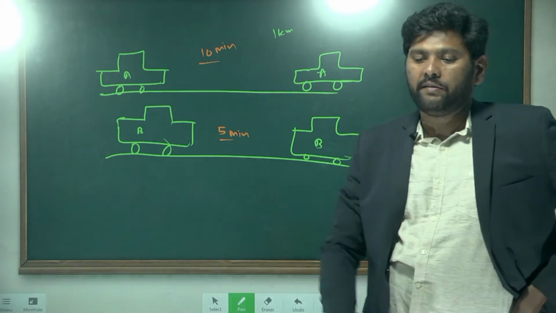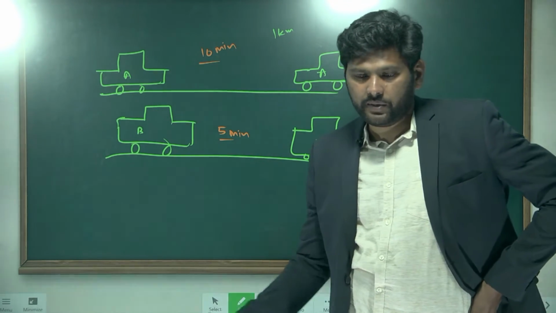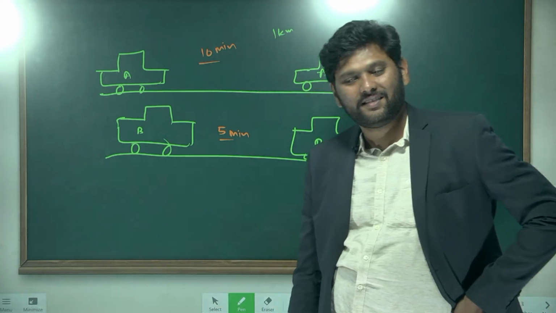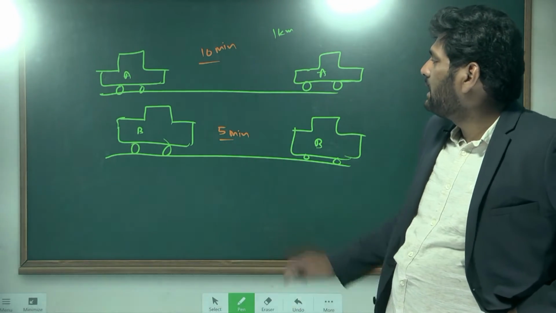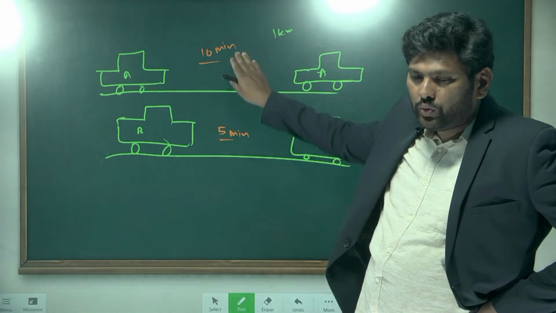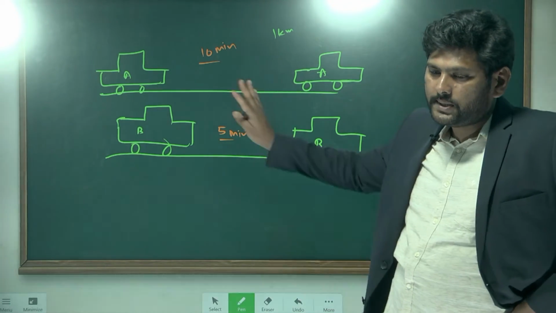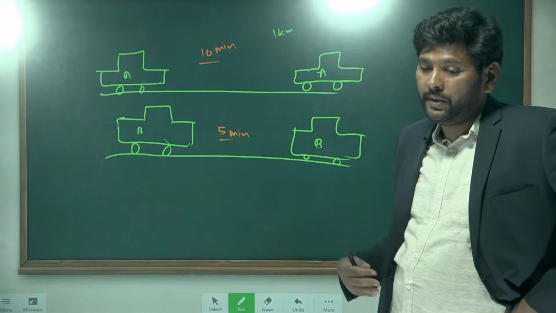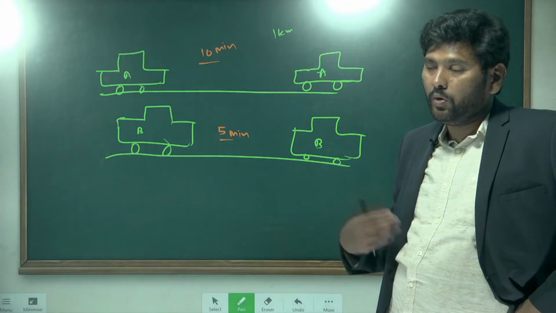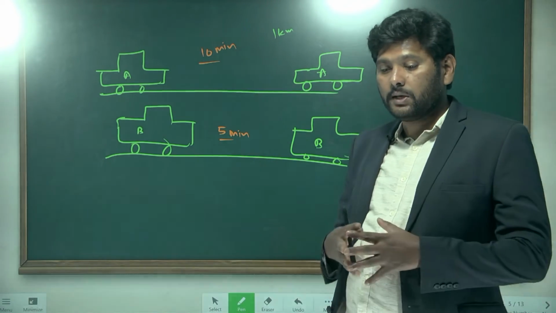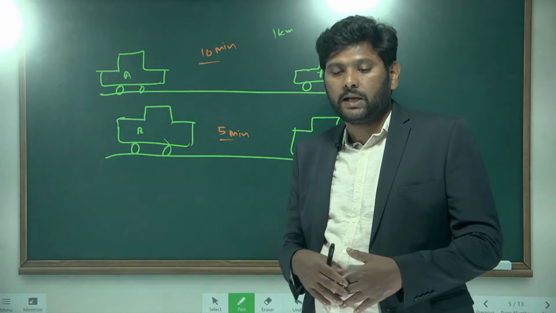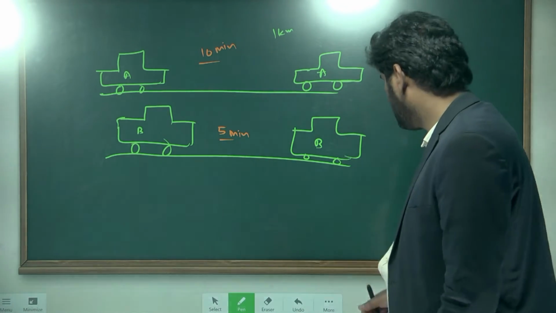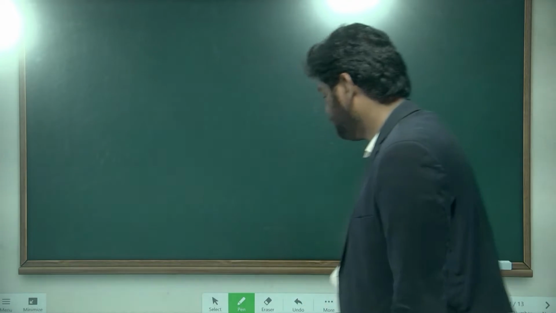Now, which car has more power? Car A or car B? B, sir. How? Because it's moving with more speed. Yeah, these two cars perform the same work, but one performs it in more time, the other in less time. The same work done in less time gives more power. The same thing you can define in another way also.